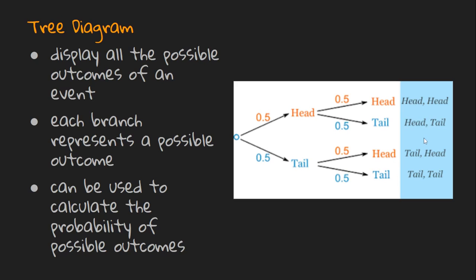So this tells us that there are 4 possible outcomes of tossing a coin 2 times in a row. You could land heads first and then heads again, heads first and then tails, tails first and then heads, or tails first and then tails again.